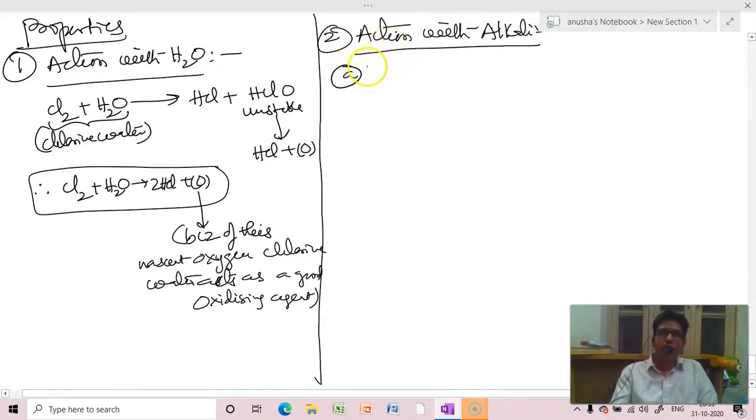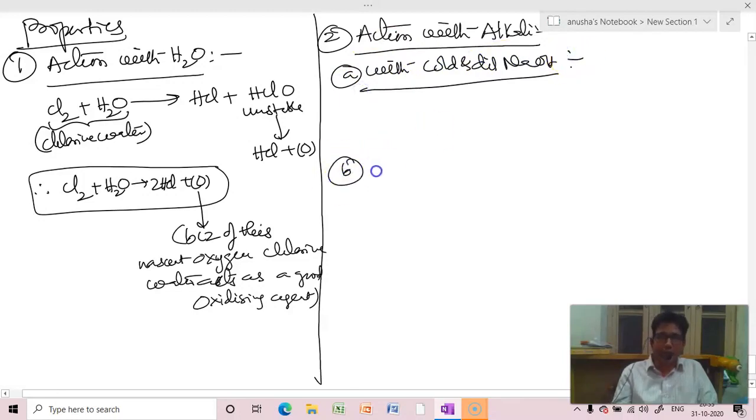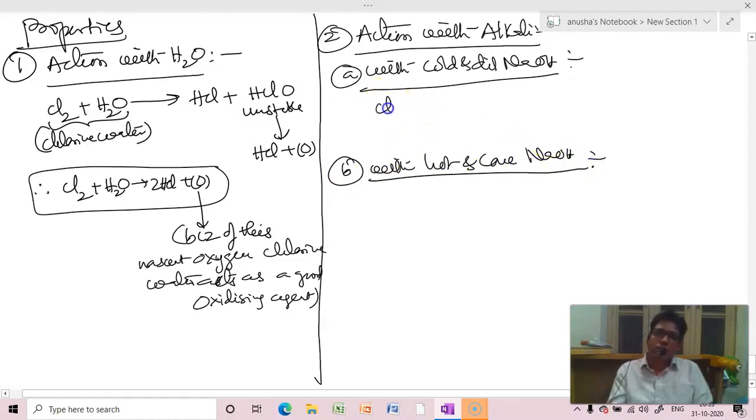What? With cold and dilute NaOH मैंने साइमल्टेनियसली करके दिखाया था आपको with hot and concentrated NaOH. Just now we wrote for cold and dilute. What? asbestos के केस में क्लोरीन NaCl plus NaClO plus H2O.